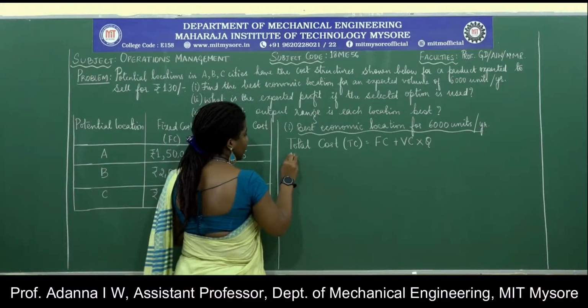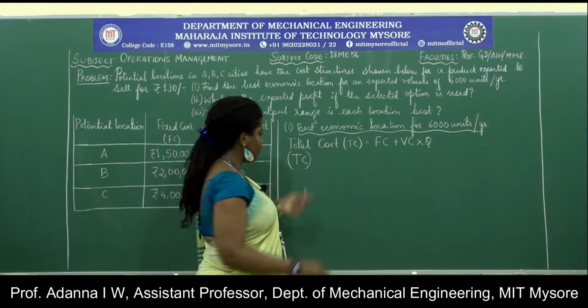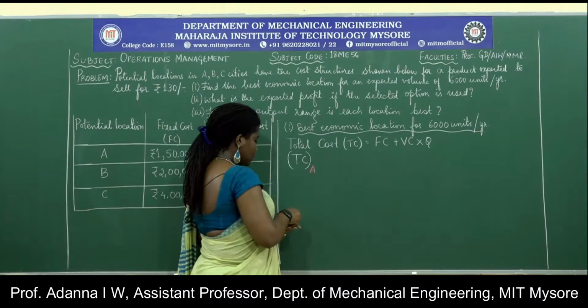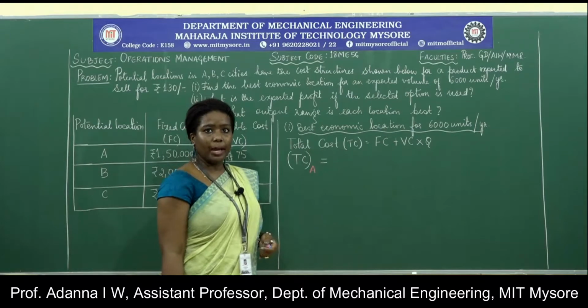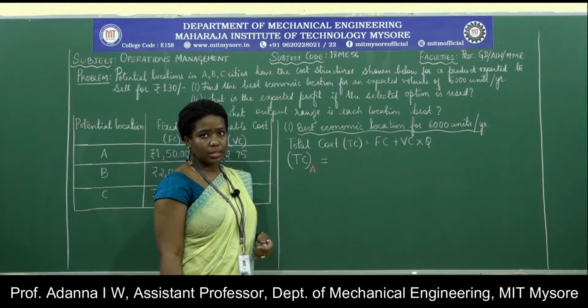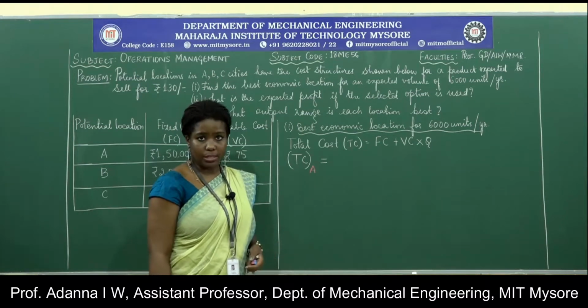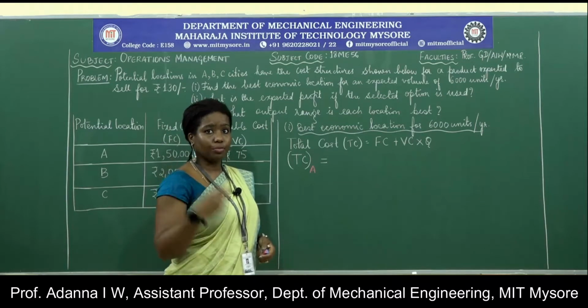So if I start with finding out the total cost, denoted by TC, for location A, we have understood that the total cost is the sum of the fixed cost and the variable cost. In this case, the variable cost has to be multiplied by the number of units, because the fixed cost remains unaffected by the number of units that we are producing, but the variable cost will vary depending on the number of units.